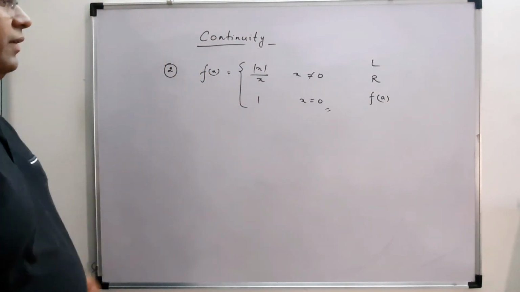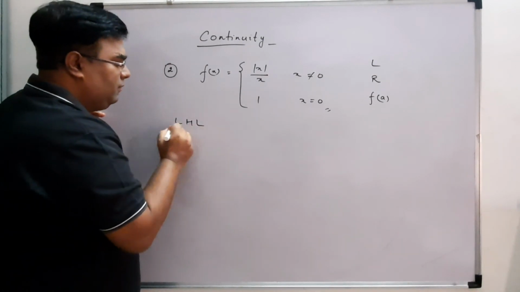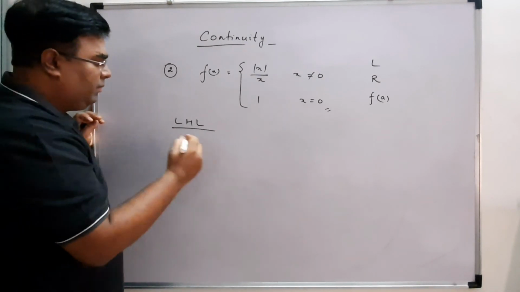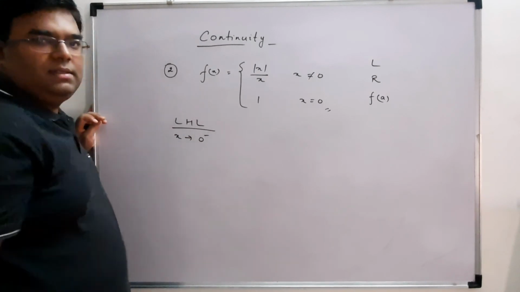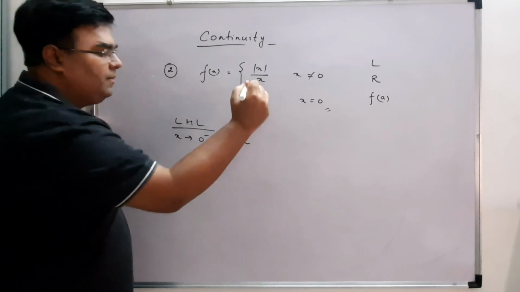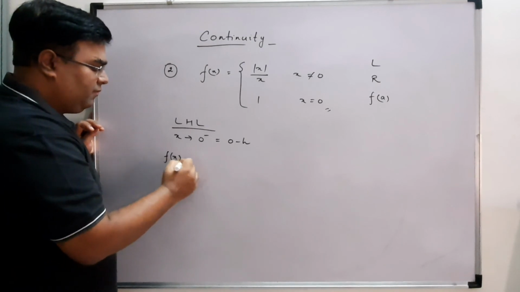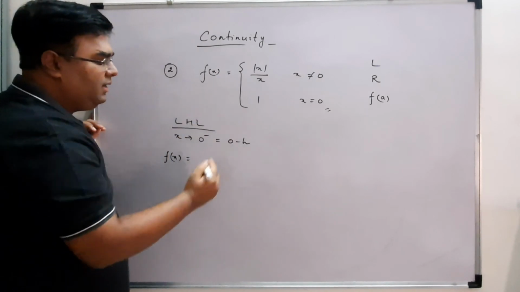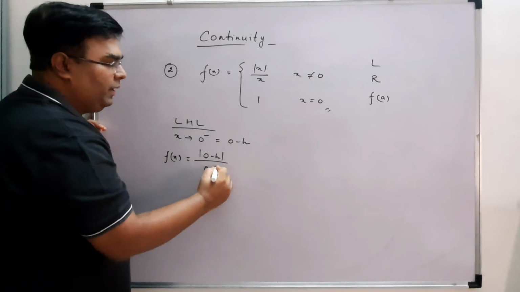Okay, so let us find out LHL, right? Left hand limit. Left hand limit means what? My x is basically 0 minus, correct? Or you can write it as 0 minus h. So fx, when x is from 0 minus, then we can write it like mod of 0 minus h upon 0 minus h.